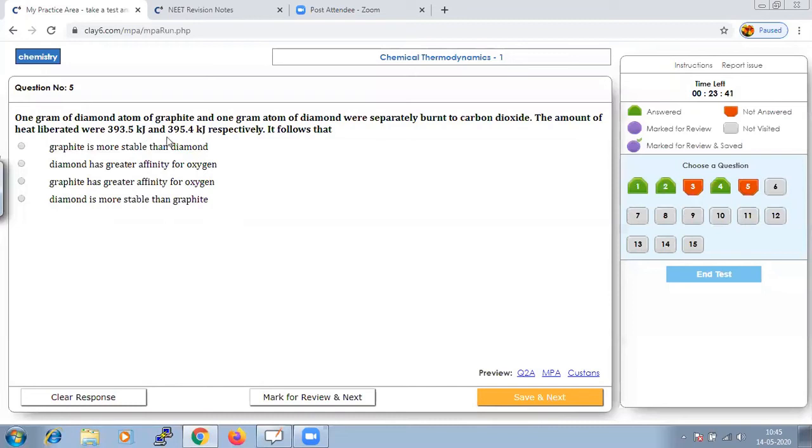Since graphite on combustion is giving less heat compared to diamond, that means graphite is more stable compared to diamond. So which option supports that graphite is more stable than diamond? So graphite is more stable than diamond. That is our answer. Let us save.